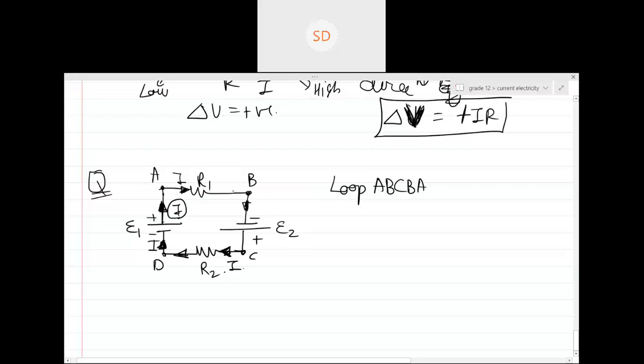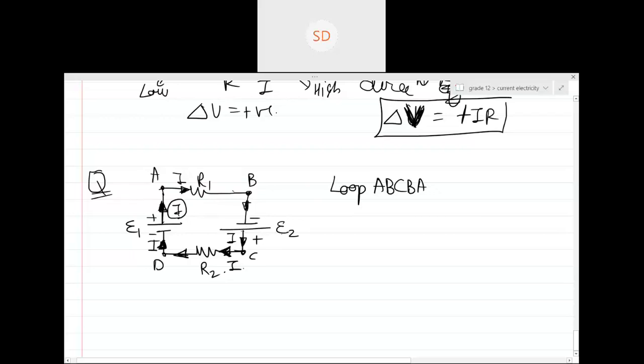They will never ask you what is the current through it. Tell me, is the same current flowing through this battery as well? Can you see the same current is flowing through this battery? So what is the current through E2? The same thing, right? If there were resistors in parallel, it would be a different case. Then the current will distribute.